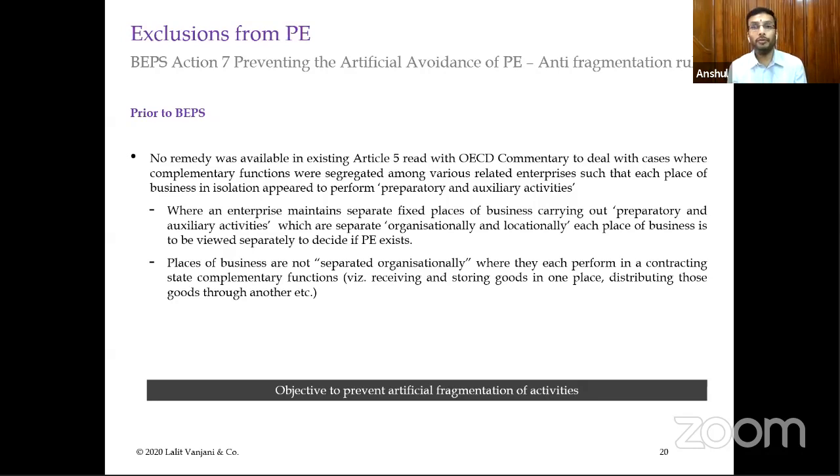So this was a very big challenge, as the source countries were not able to get their fair share of the tax revenues. Therefore, this anti-fragmentation rule has been inserted in the treaty through the multilateral instrument. Prior to BEPS, wherever the enterprise maintained separate fixed places of business for carrying out preparatory and auxiliary services, separate organizationally or separate through locations, even then you would not consider it to be a PE.